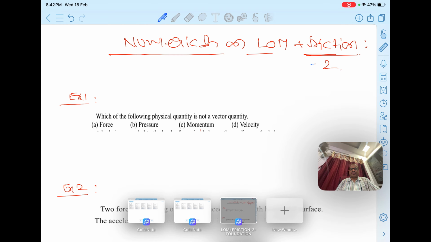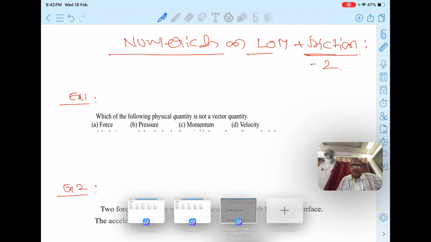Okay, so let us have today's discussion on numericals on laws of motion plus friction. One basic video, students, we have already made regarding laws of motion and friction, where I have done the entire revision. So let's take a few numericals here. Okay, let us enter into these numericals now. So the first question, see here.